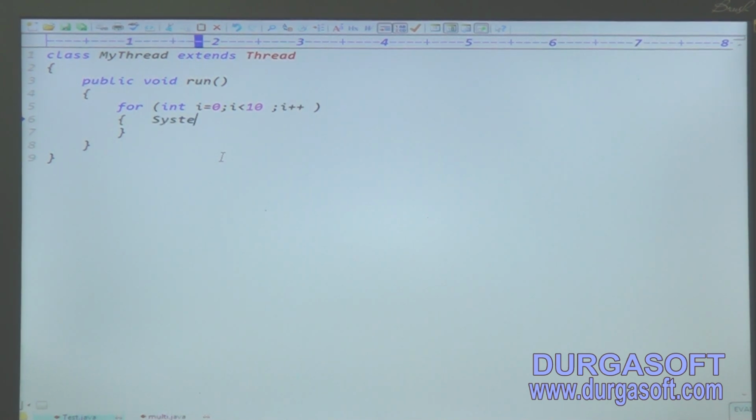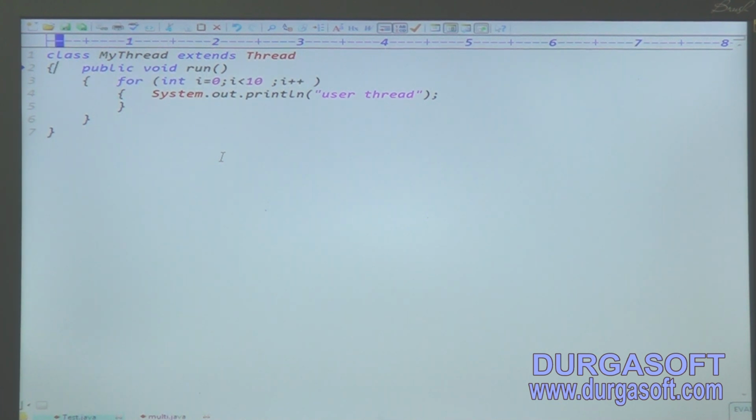Now System.out.println, and what do I print? I am printing, "This is my user thread. Completed." That is your thread process completed. Then I would like to start the thread, obviously.